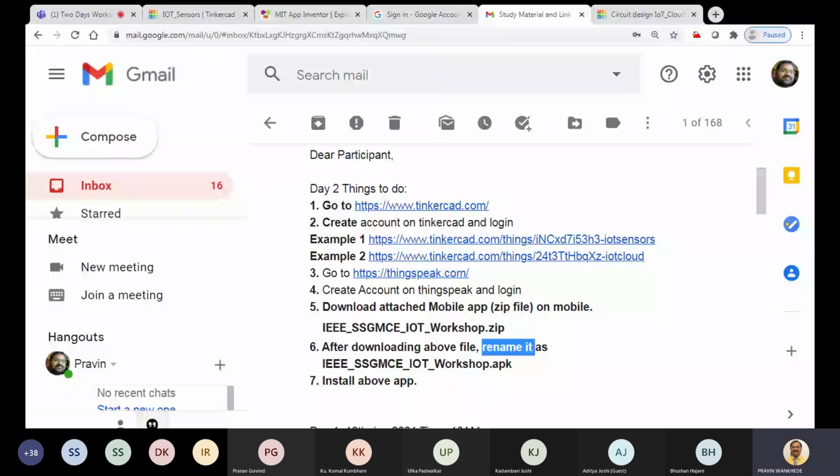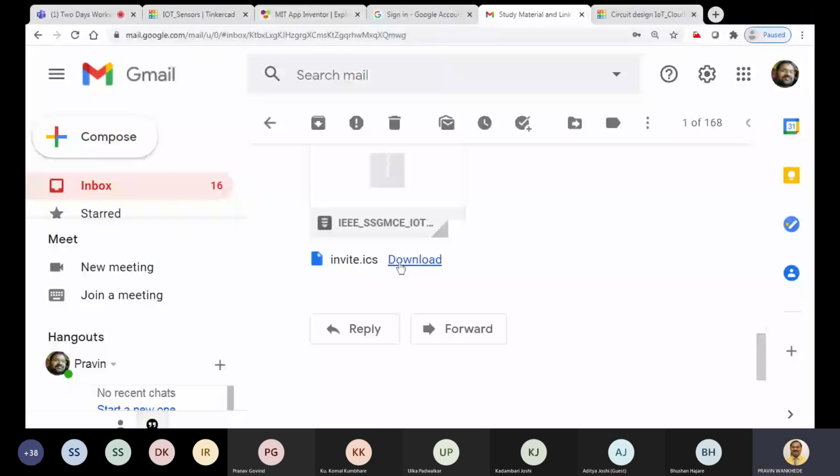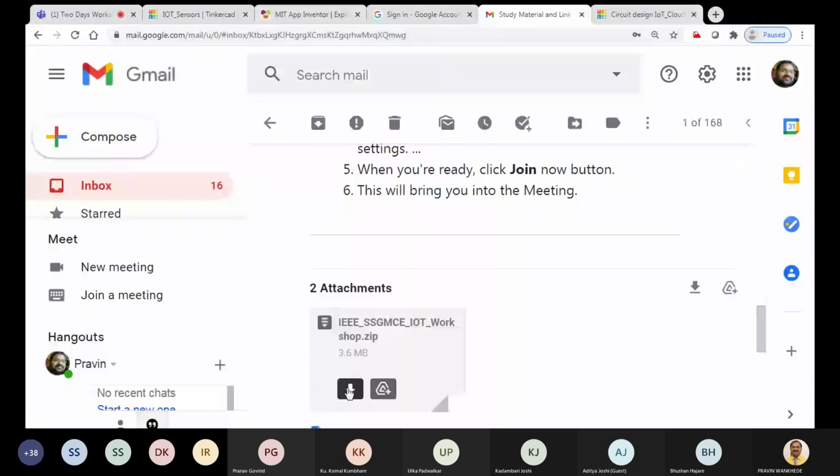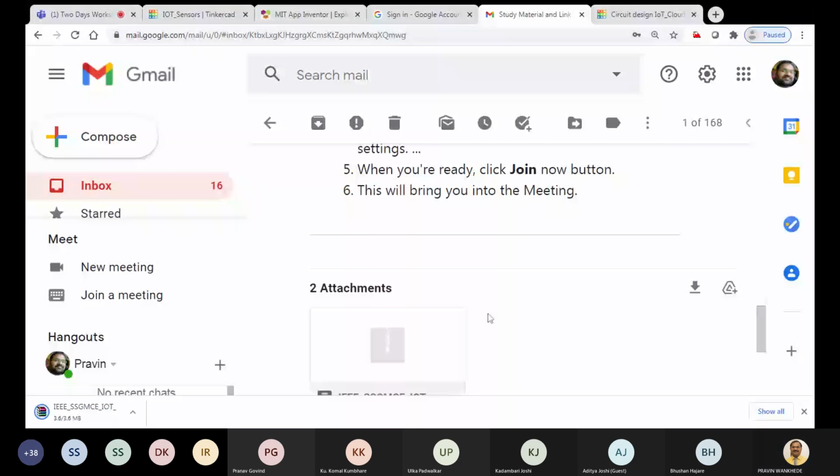So suppose I'm just downloading it. What you have to do is download it first, just like I'm downloading here. I'm doing this on my computer, so you have to do this on your mobile phone. Okay, so let me save it in a folder.